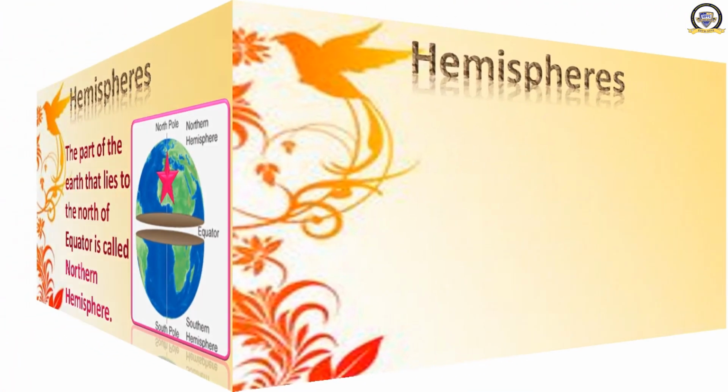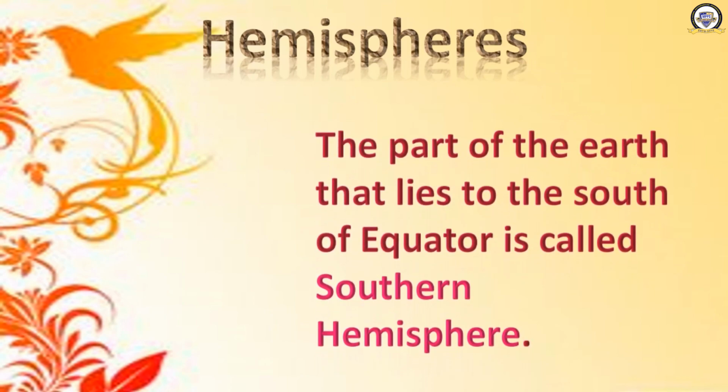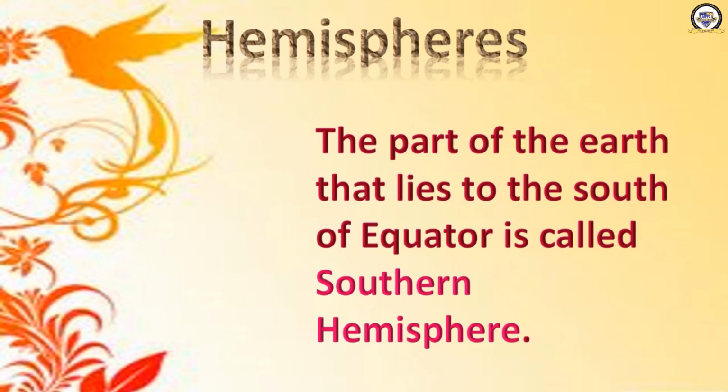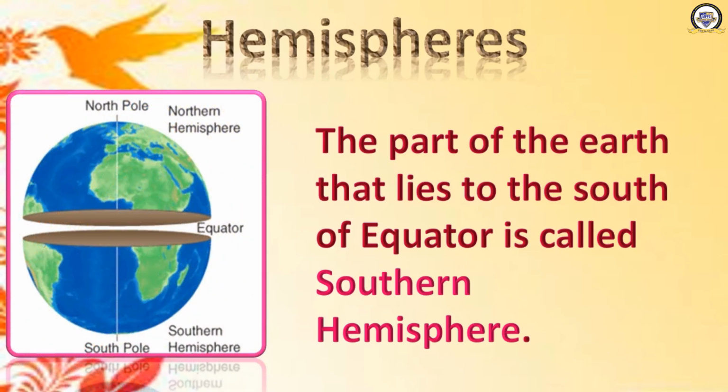Okay, next one. If one is the northern hemisphere, the other one will be the southern hemisphere. The part of the earth that lies to the south of the equator is called the southern hemisphere. See the diagram? Which is the southern hemisphere? The bottom one. This area is called the southern hemisphere.